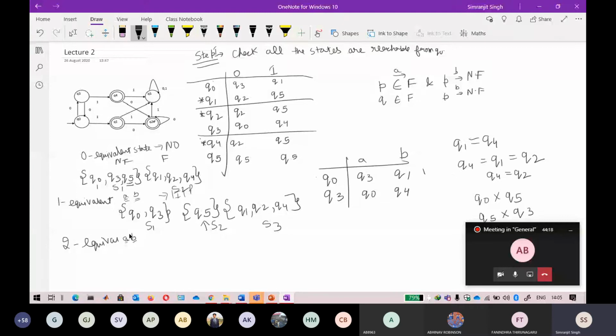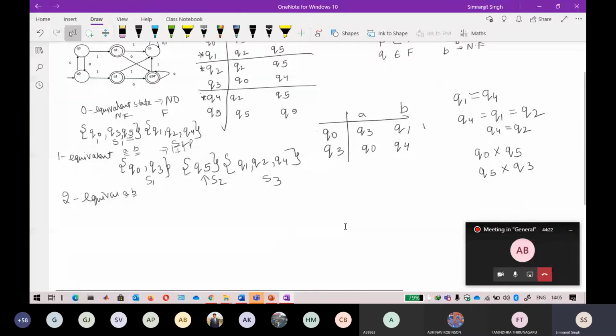Keep in mind that two equivalent is based on one equivalent. Already one input is done here, so I have to do another input here. Again for Q0 and Q3, you will get that Q3 belongs to set 1, and Q0 also belongs to set 1, so this is correct. For B, check Q1 and Q4.